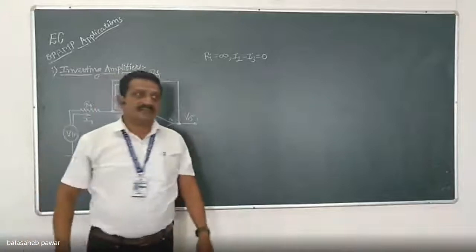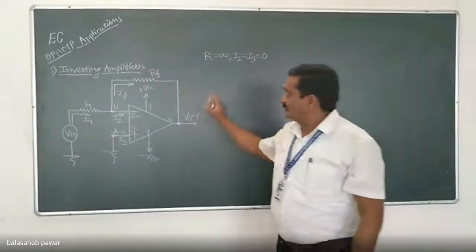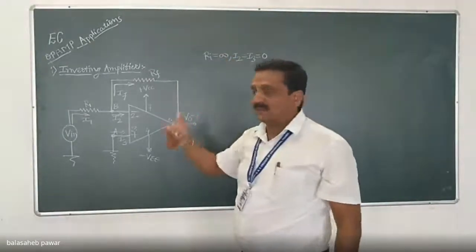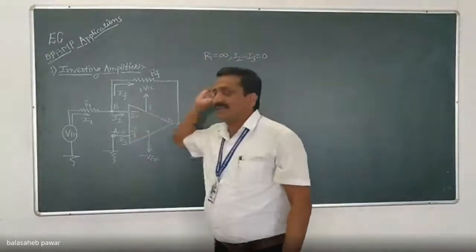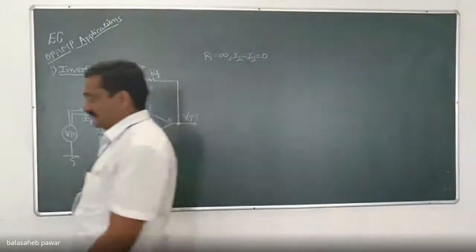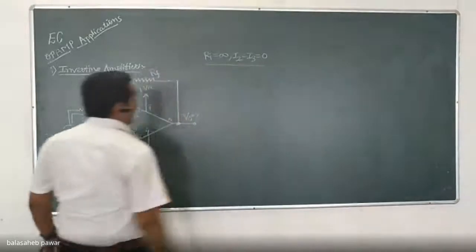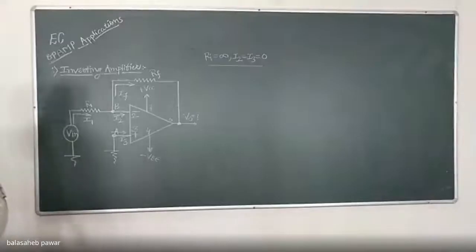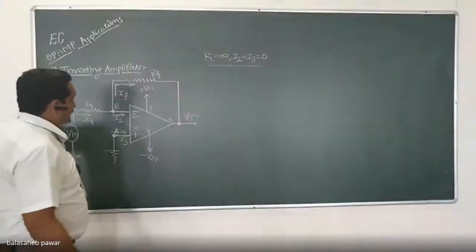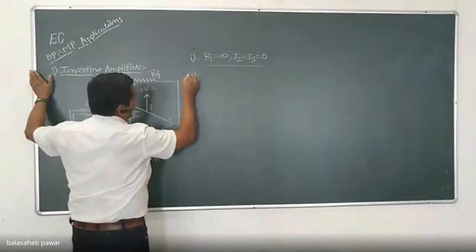So the input current of the op-amp is generally considered as 0, because the op-amp ideally offers infinite input impedance, that is, the impedance offered between pin number 2 and 3, or in general between the inverting and non-inverting terminals. Okay, this point you have to remember always: as Ri equals infinite, I2 equals I3 equals 0, that is, the input current of the op-amp is 0. Then the second point, most important, is nothing but the virtual ground concept.